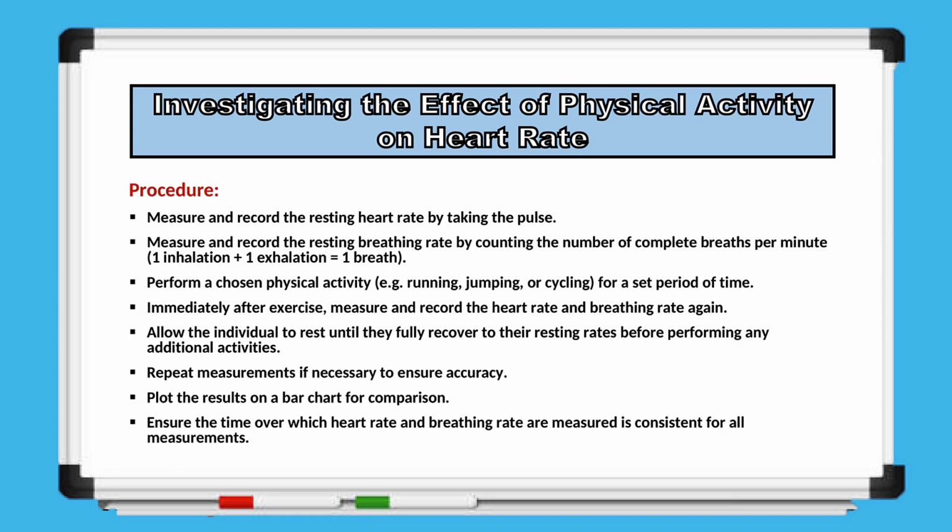Now, let's go over the procedure for this investigation. We begin by measuring and recording the resting heart rate. This is done by taking the pulse, either at the wrist or neck, and noting the number of beats per minute. Next, we measure and record the resting breathing rate. To do this, we count the number of complete breaths in 1 minute, where one breath consists of one inhalation and one exhalation. This gives us a baseline for comparison with post-exercise values. After recording the resting measurements, the participant performs a chosen physical activity, such as running, jumping, or cycling, for a set duration of time. Immediately following the exercise, we measure and record both the heart rate and breathing rate again.